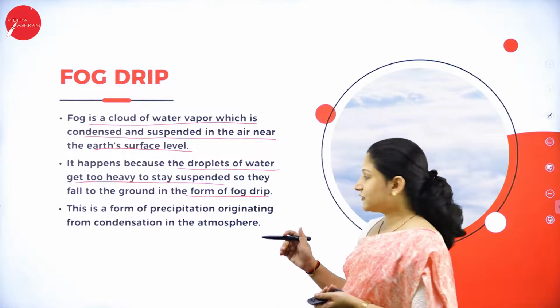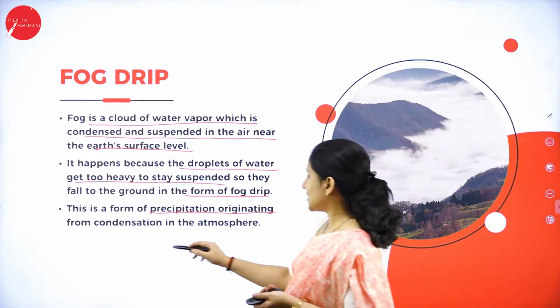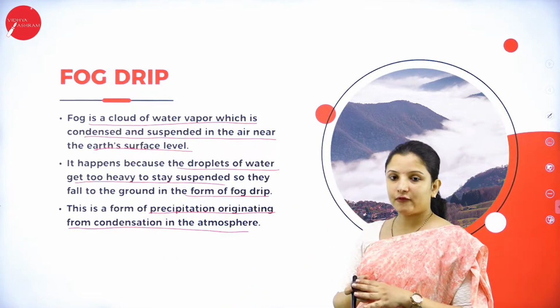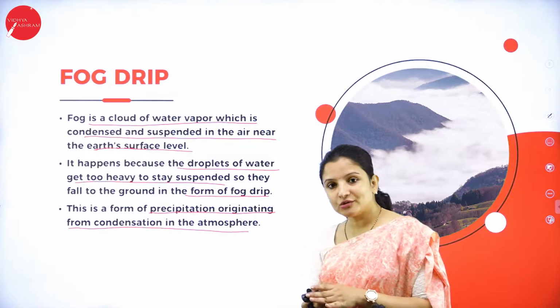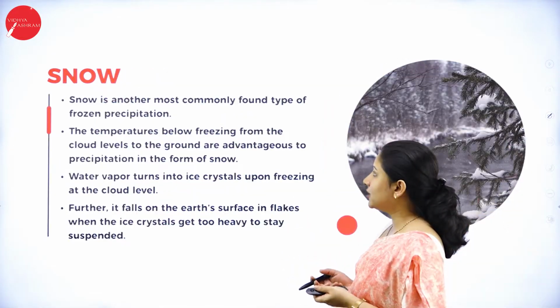Fog drip is a form of precipitation that originates from the condensation in the atmosphere. So condensation in the atmosphere causes fog drip. The condensation of the clouds in particular causes the rainfall. So this is about fog drip.